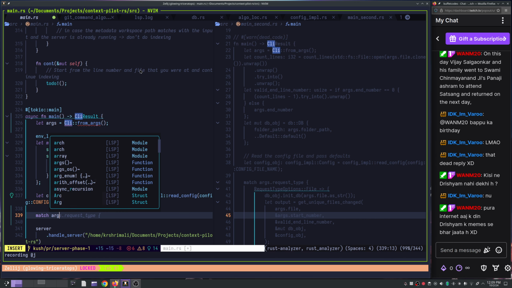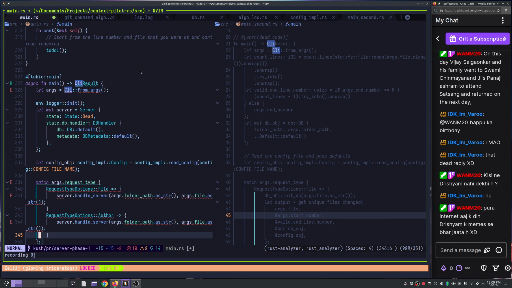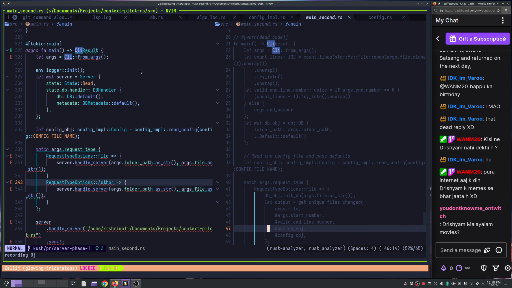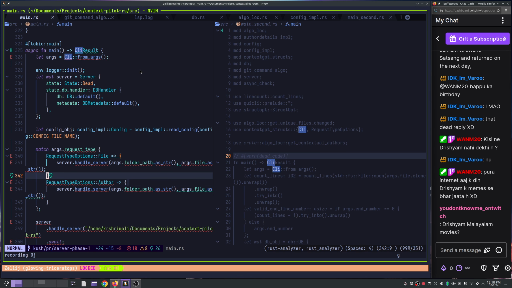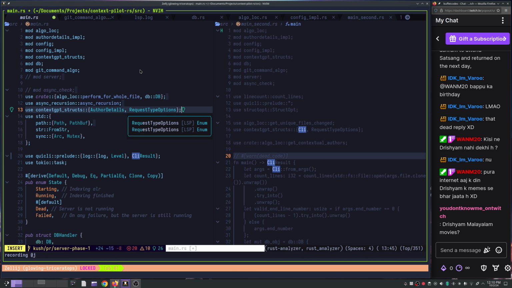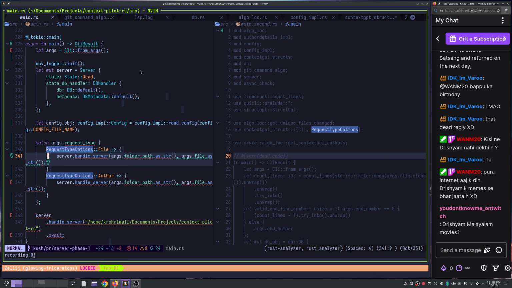So if match args.request_type, yeah, I think we can just rely on all of this, right? So yes, I think, I don't know if Mohit is here right now, but I think this is what he meant. I would want to use CLI here, request type options, right? And I hope it's implemented. Yes, it's implemented, right? So server.handle_server.